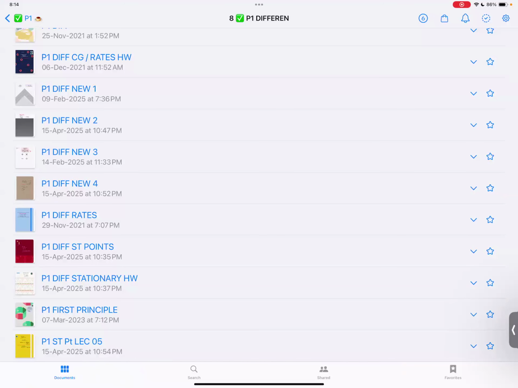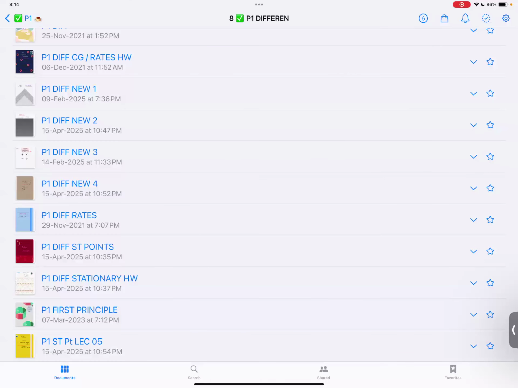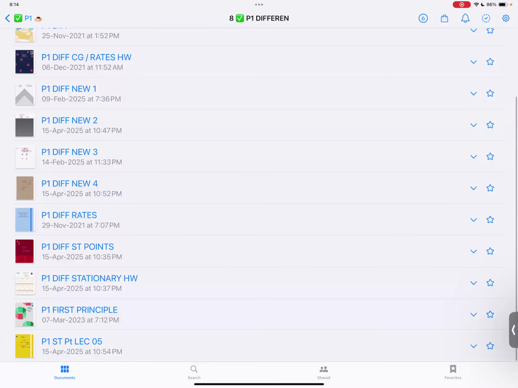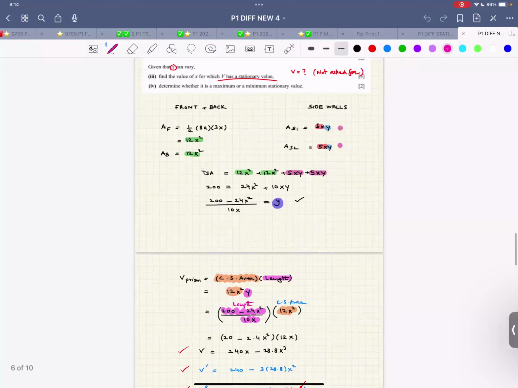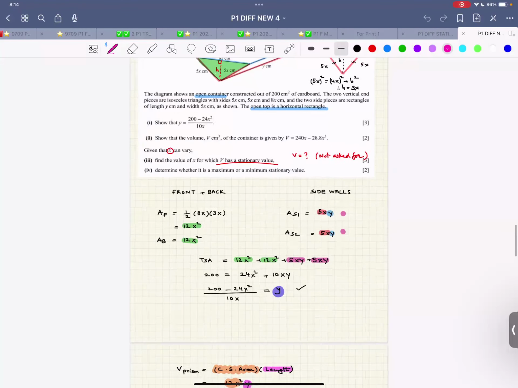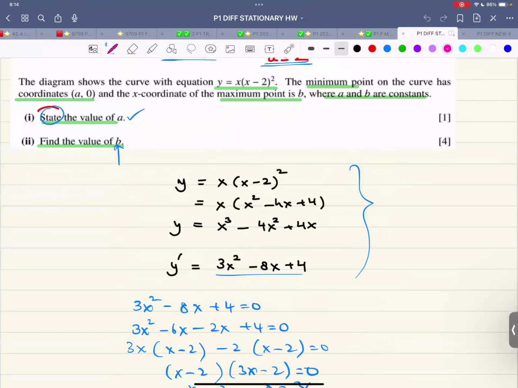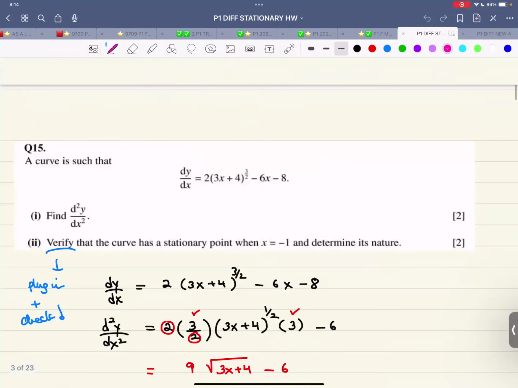So there is differentiation, stationary points. Then there is this thing. It's also one other new one. So I just want to focus a little bit because it's been a long time that they are asking questions on this. Someone even asked this question to me.